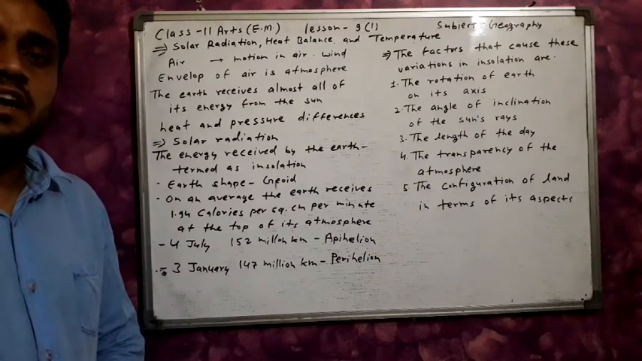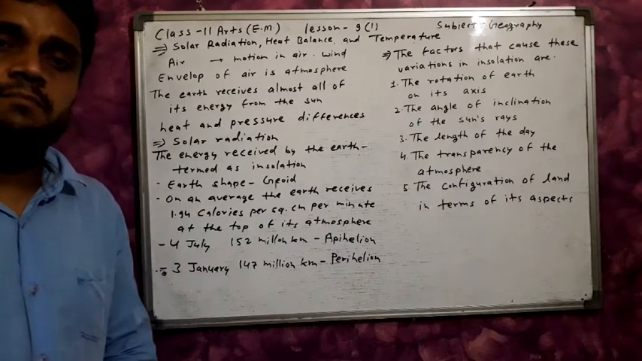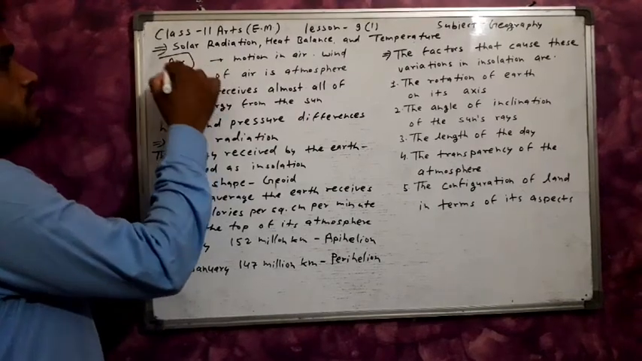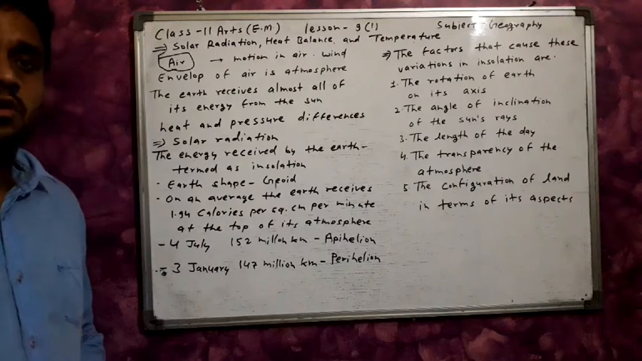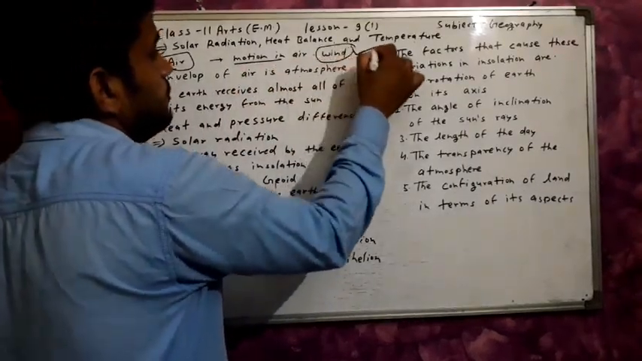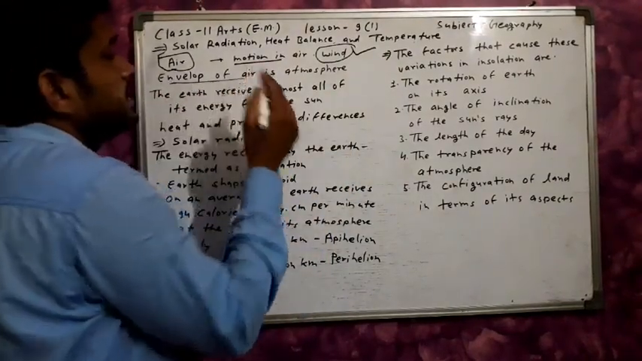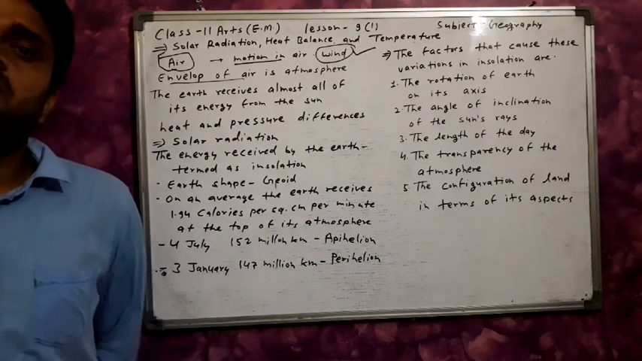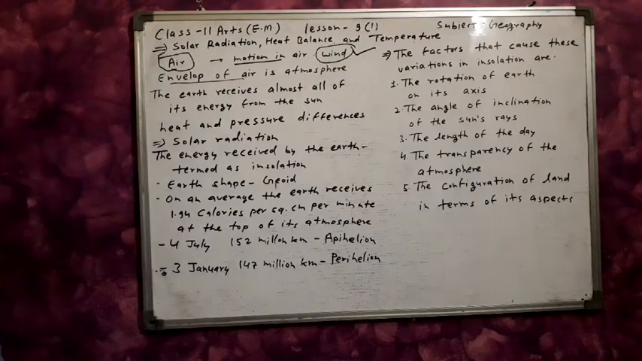A lot of energy on the earth is provided by the sun. Clear? First of all, what is air? Air is made of particles. When motion starts in air, that is called the wind, and the envelope of air around the earth is known as the atmosphere.